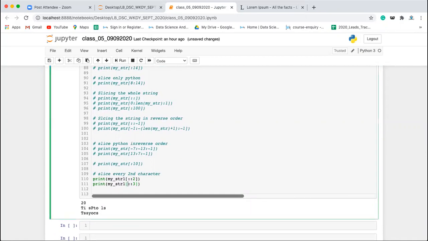If you want to slice, let's say from 8 till 13, every third character, then you will be mentioning the start and stop value, and accordingly in that range, it will be slicing every third value.